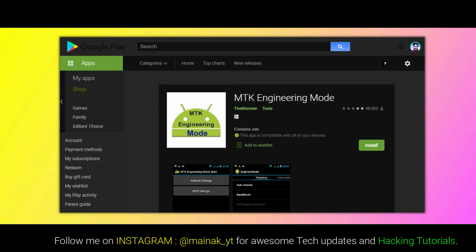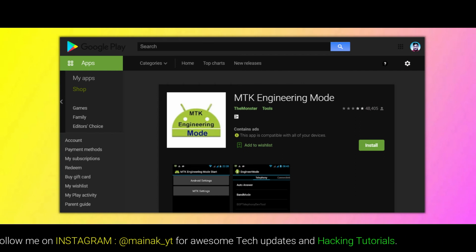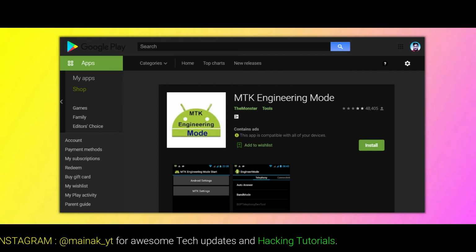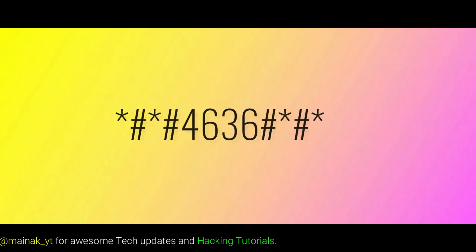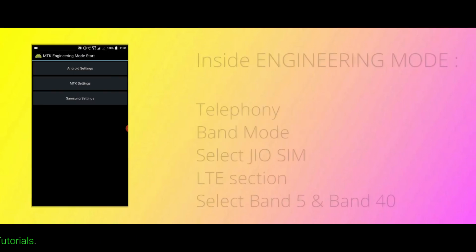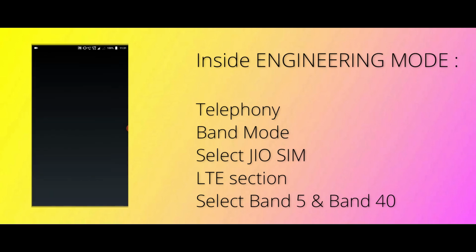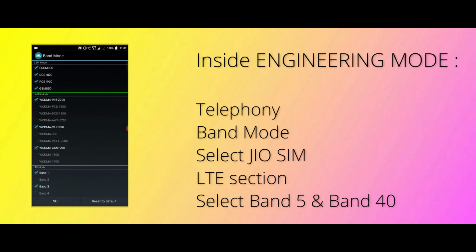Yet you can try this generic tool, MTK Engineer Mode app from Play Store, or you may also dial this USSD code *#4636#*#. Once in the engineer mode, you have to navigate to telephony, then to band mode, select your Jio SIM and scroll down to the LTE section. Now here is the interesting section.